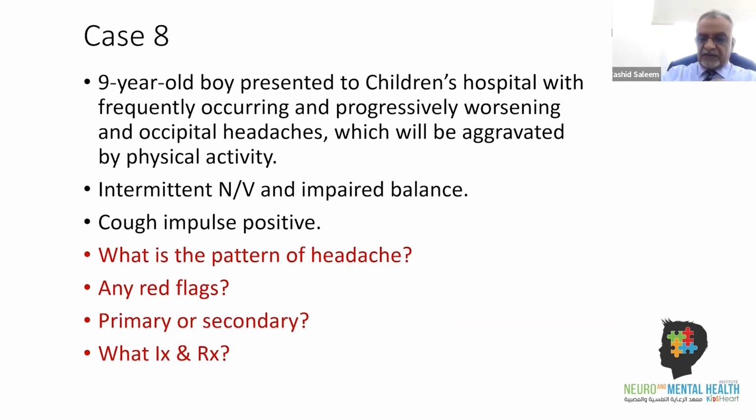Next, case number 8, I think second last case. A 9-year-old boy presented in Children's Hospital with frequently occurring, progressively worsening occipital headaches, which were aggravated by physical activity, intermittent nausea and vomiting, and he also had episodic imbalance. Cough impulse was positive, which means when he coughs, his headache will worsen at the occiput.